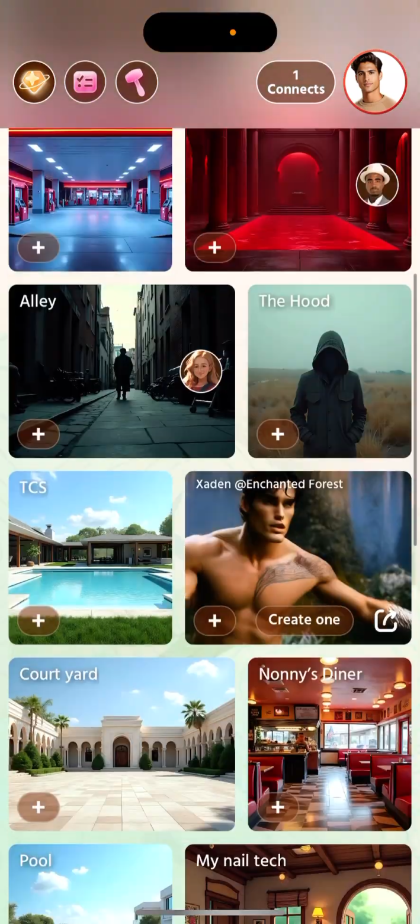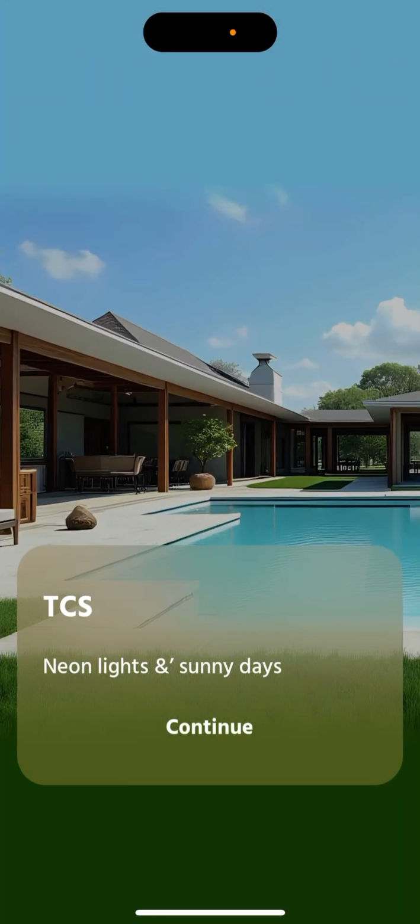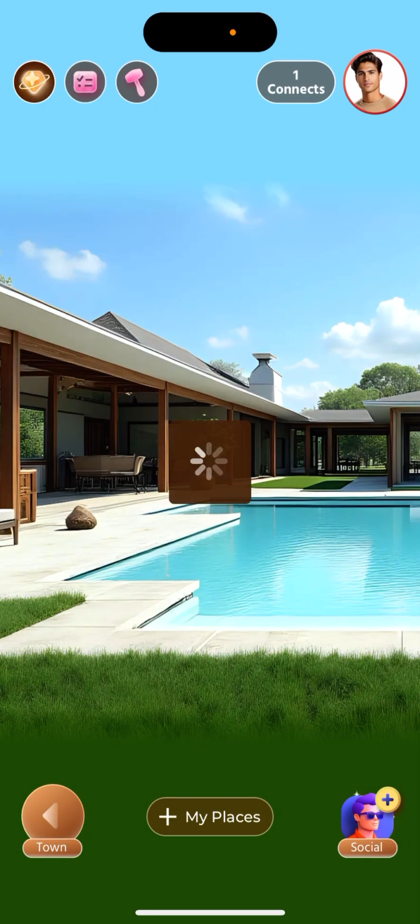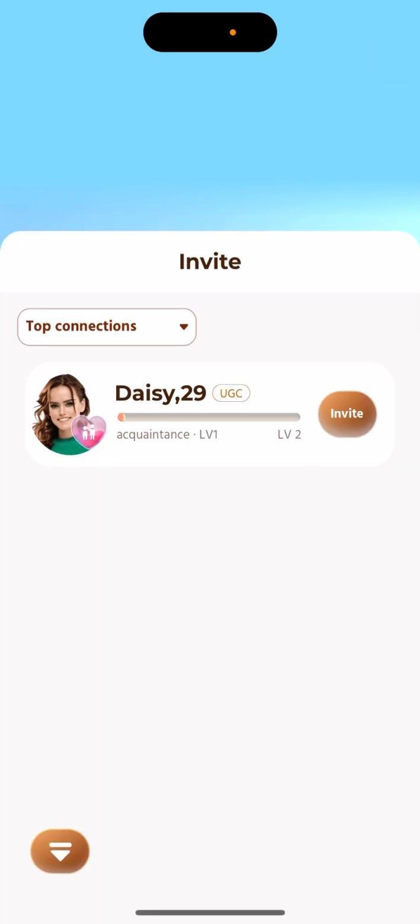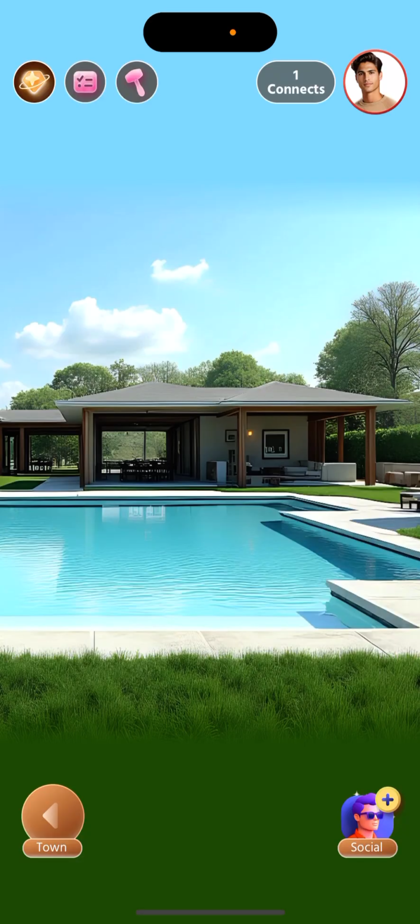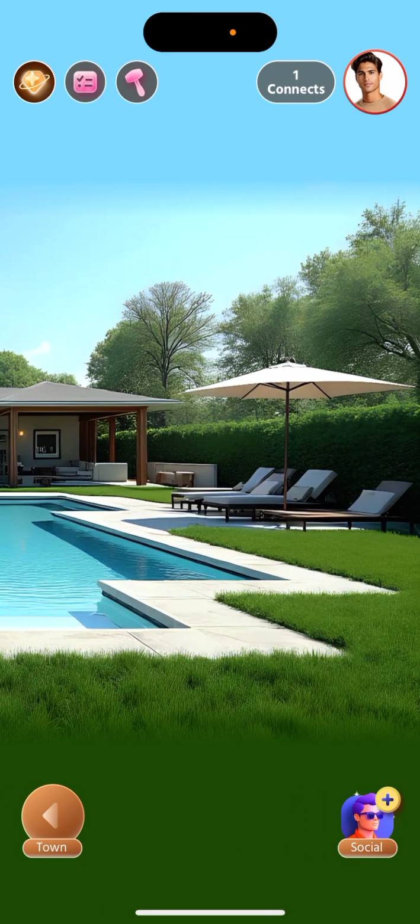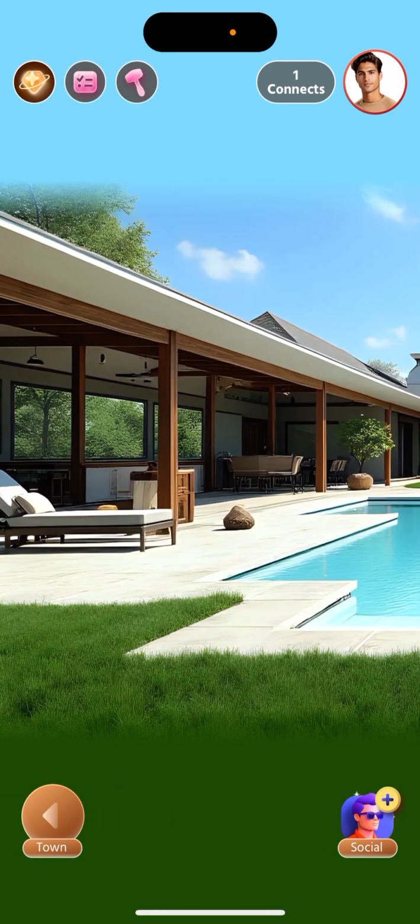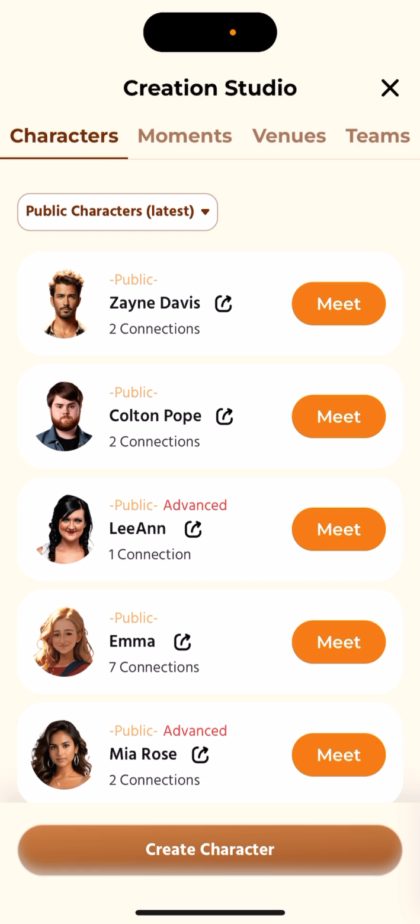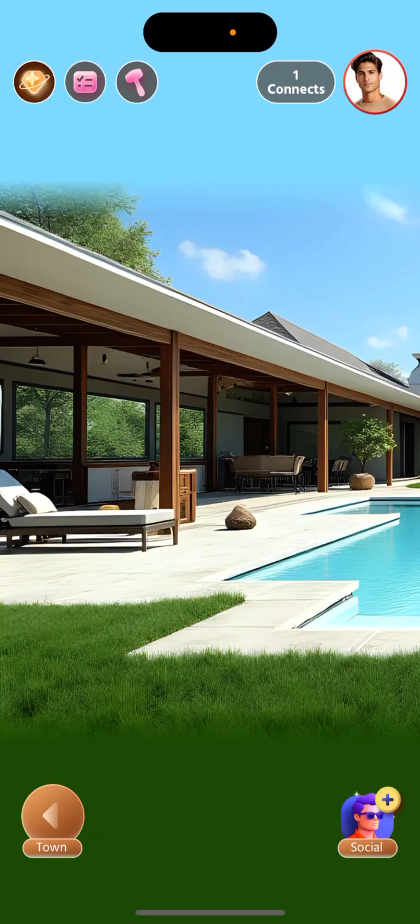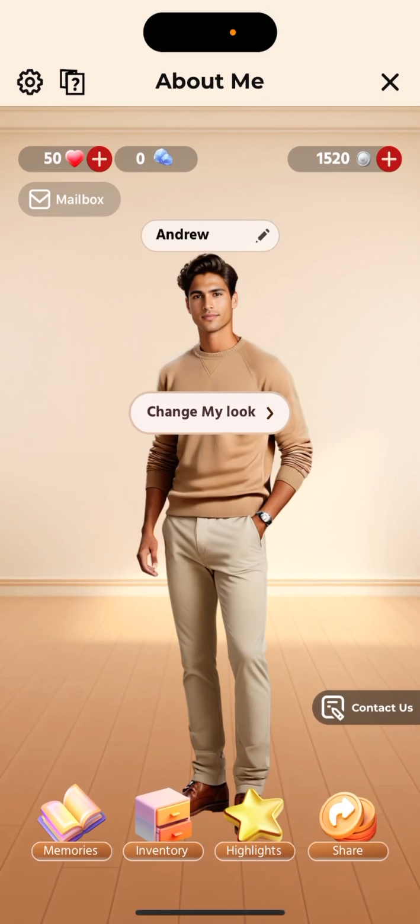Then you go to your town, and I don't know what's happened. So here you can then just select some places. You can add it to your own place, and then you can invite people to these places. This can be bots, and this can also be your real people. So something like that, what you have in here. So yeah, there you have it. That's kind of the app. That's how you just get started.